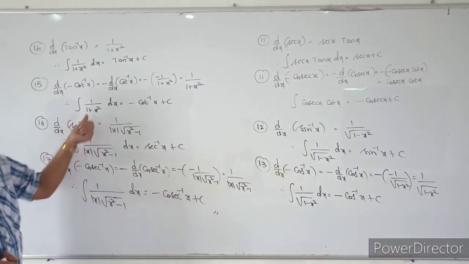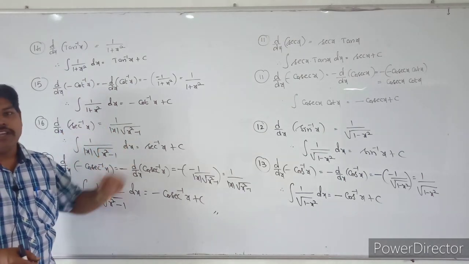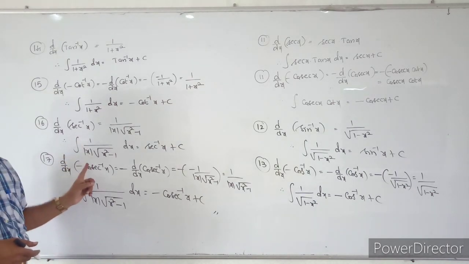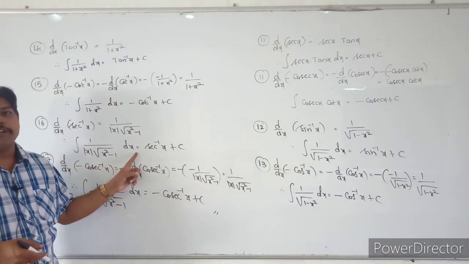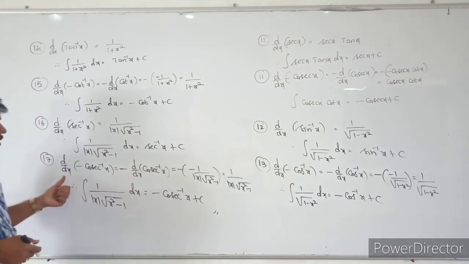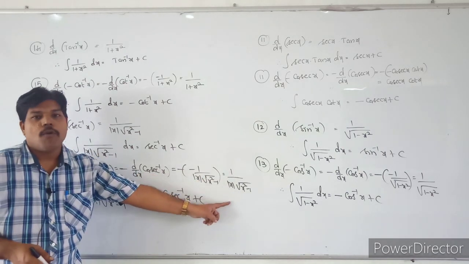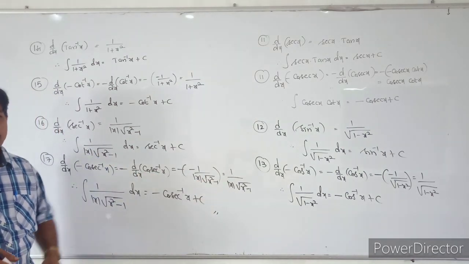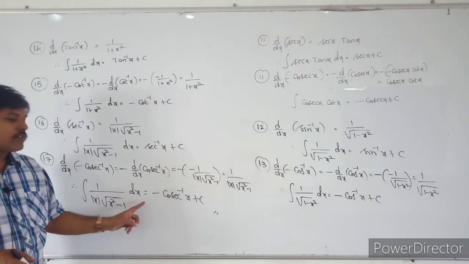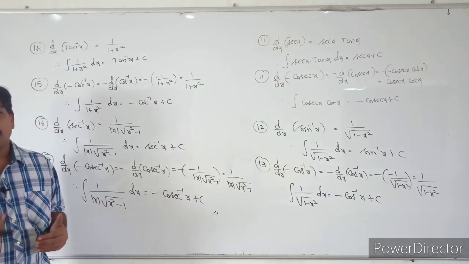The derivative of secant inverse x is 1 by mod x into root of x square minus 1. So the integral of 1 by mod x into root of x square minus 1 dx is nothing but secant inverse x plus c. The derivative of minus cosecant inverse x is 1 by mod x into root of x square minus 1. So the integral of 1 by mod x into root of x square minus 1 dx is minus cosecant inverse x plus c.